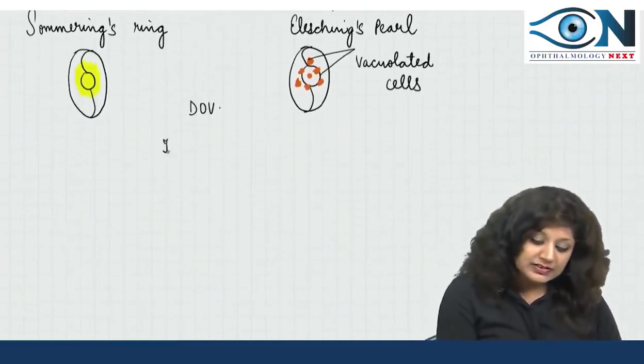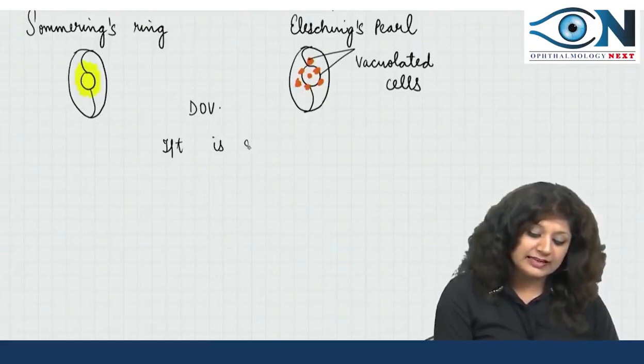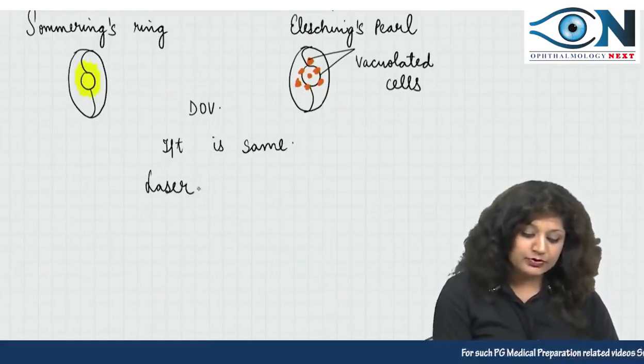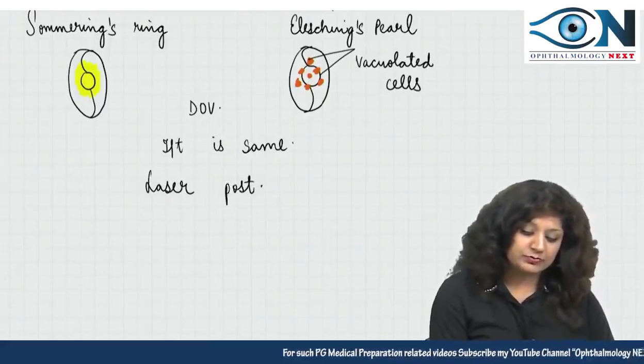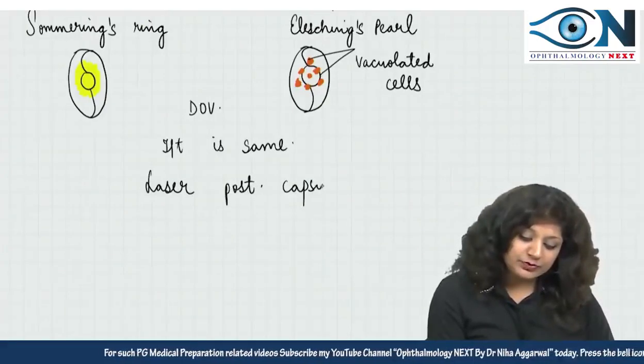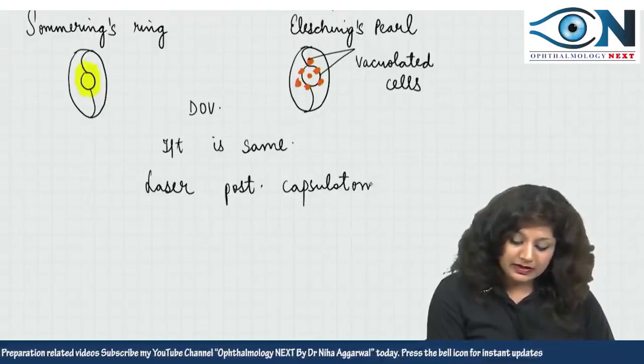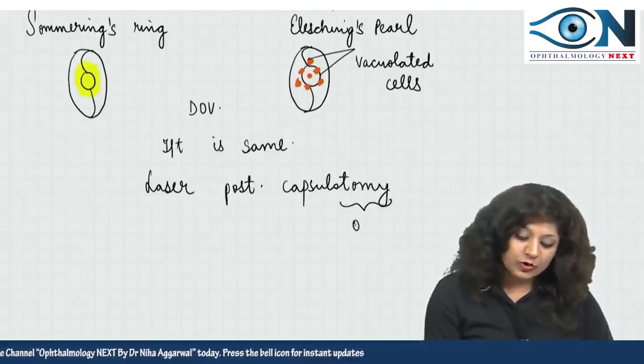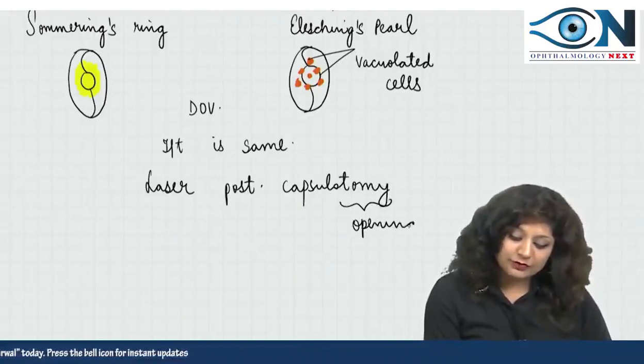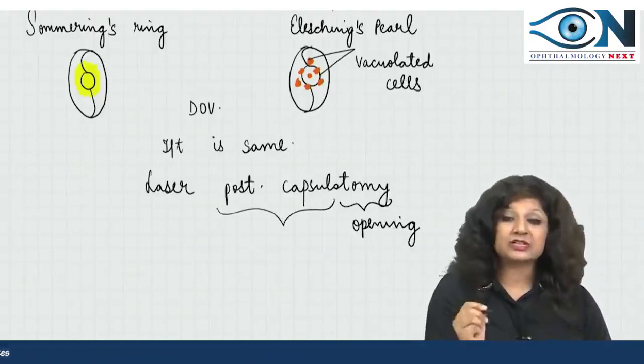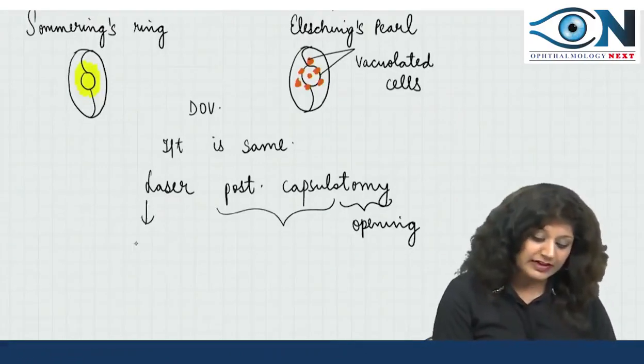The treatment is the same in both the cases, and what you have to do is the laser posterior capsulotomy. Laser posterior capsulotomy. Tomy means what? Tomy means the opening. We have to create an opening in the posterior capsule with the help of a laser.